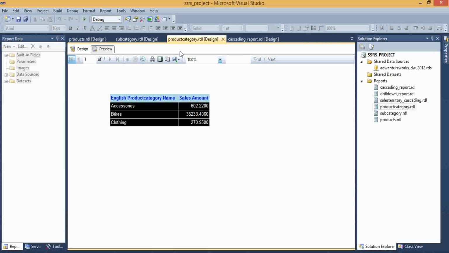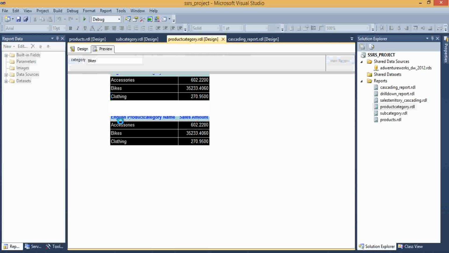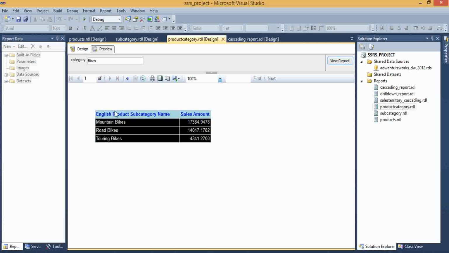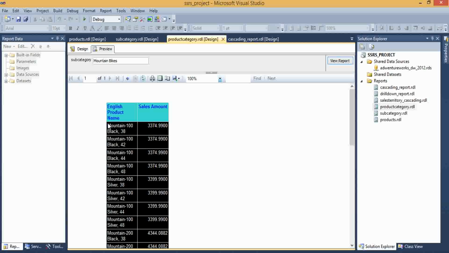Just go to product category, preview the report. See here we have accessories, bikes, clothing. When I am clicking bikes, it filters only bikes related subcategories. See here, automatically it takes bikes in this parameter and filters only bikes related subcategories. When I am clicking mountain bikes, it automatically takes the subcategory and it filters products names related to mountain bikes.